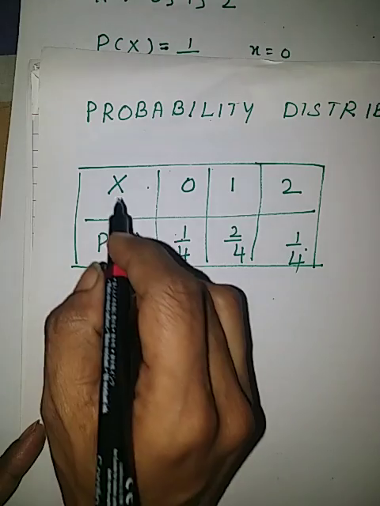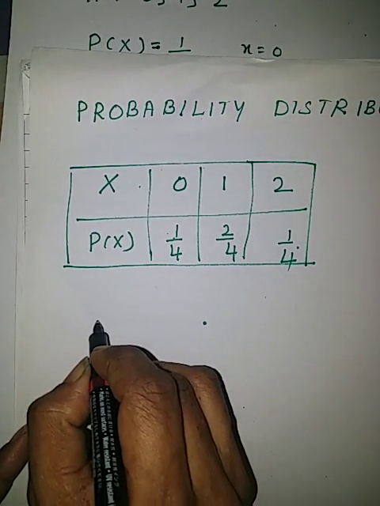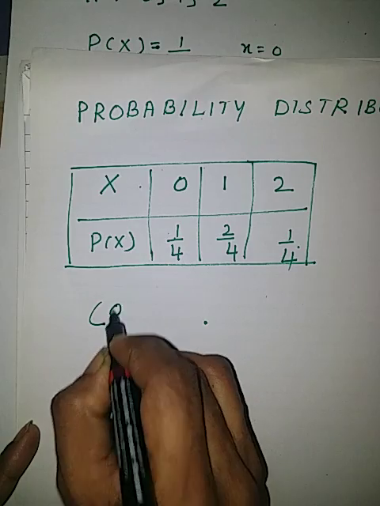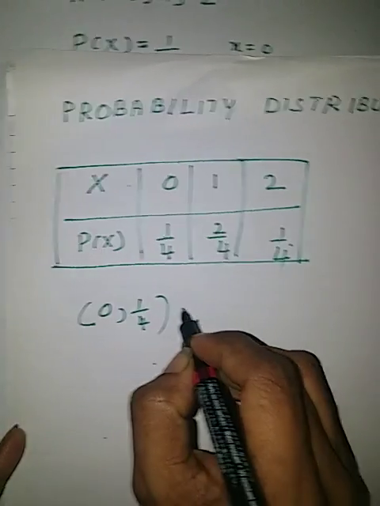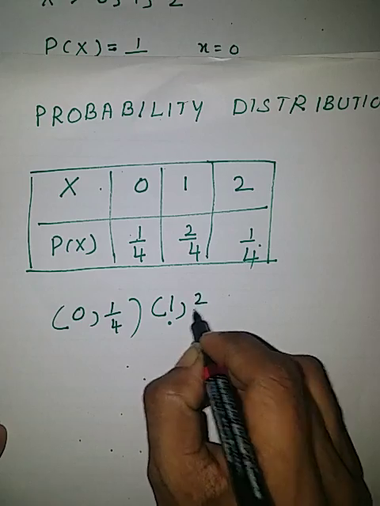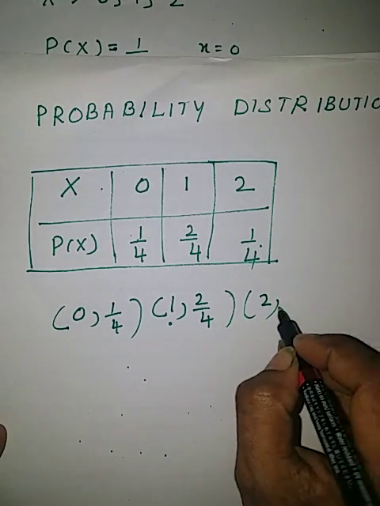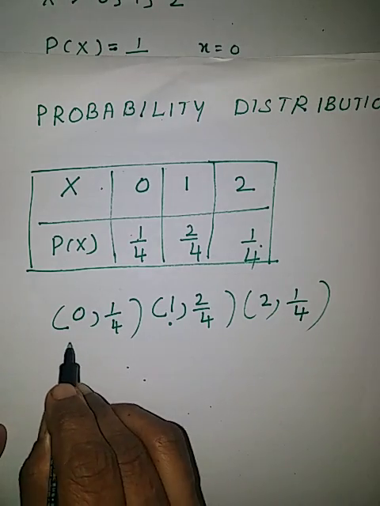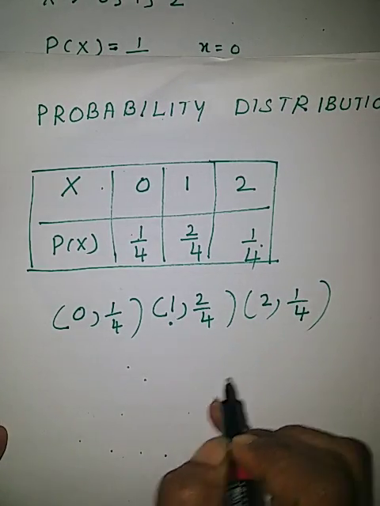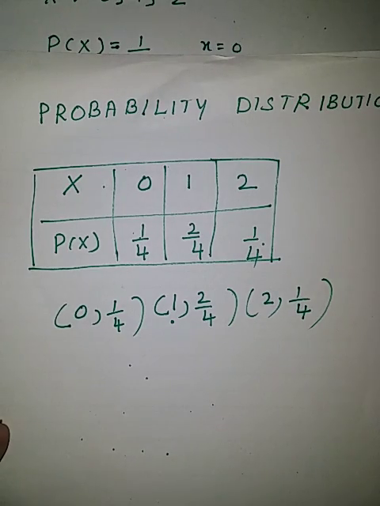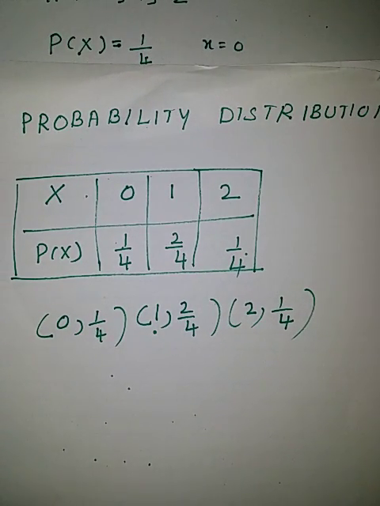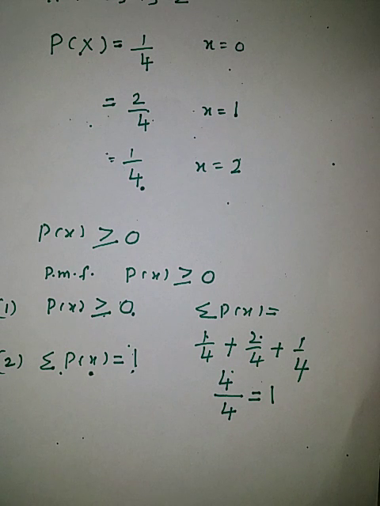We can write this description in ordered pairs also, that is x equal to 0, probability of x 1 upon 4; x equal to 1, probability of x 2 upon 4; x equal to 2, probability of x 1 upon 4. This description of values of x along with its probabilities is called probability distribution. So a description of possible values of a random variable x along with corresponding probabilities is called the probability distribution of the random variable x.